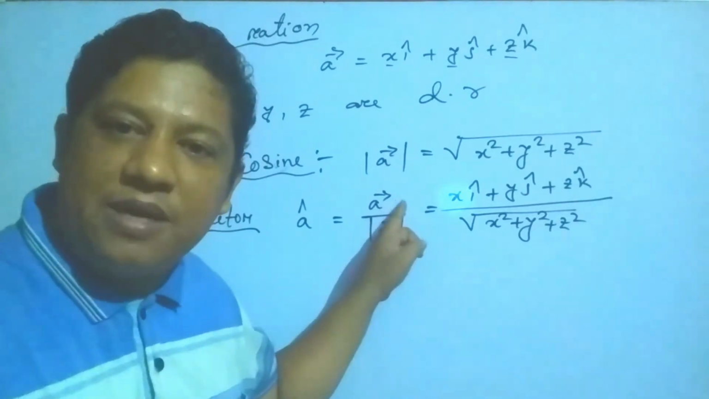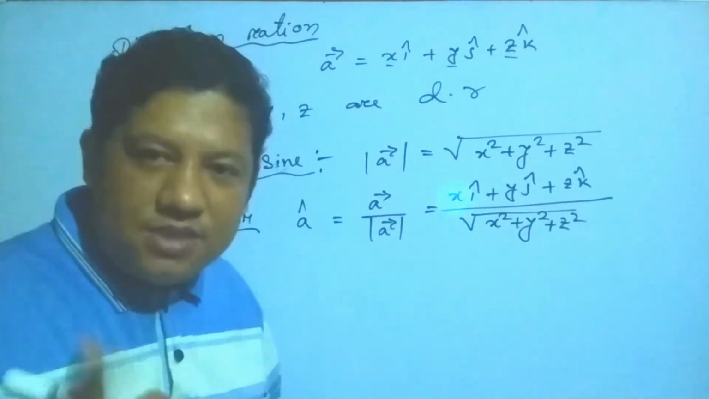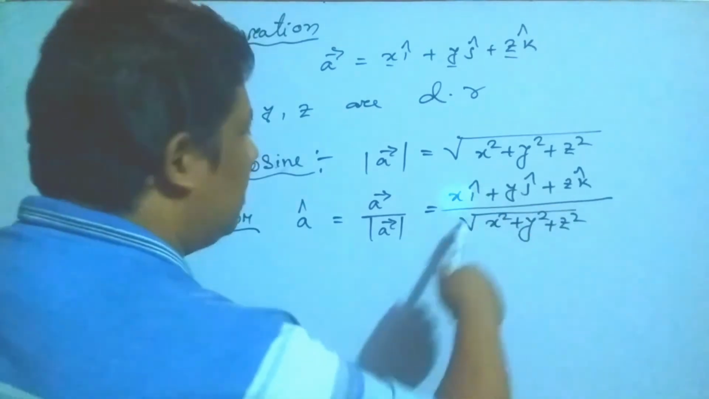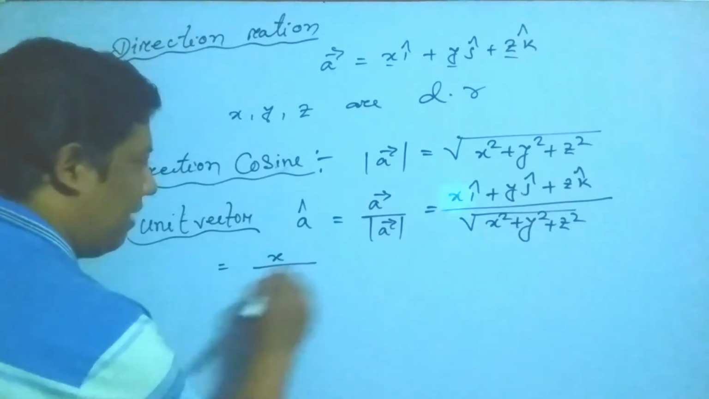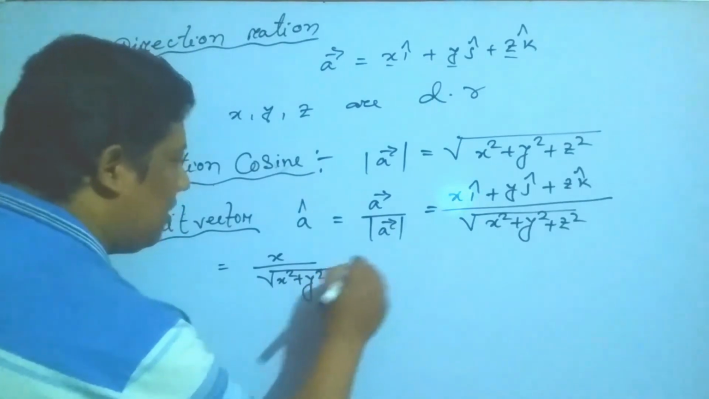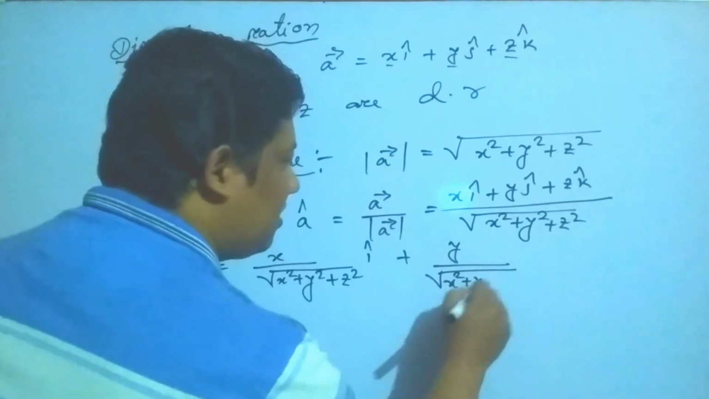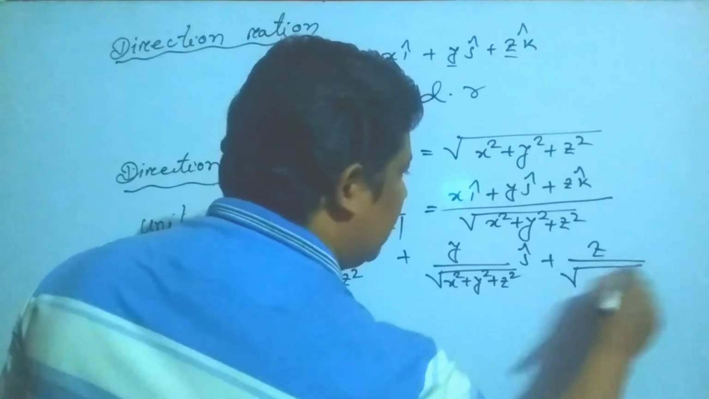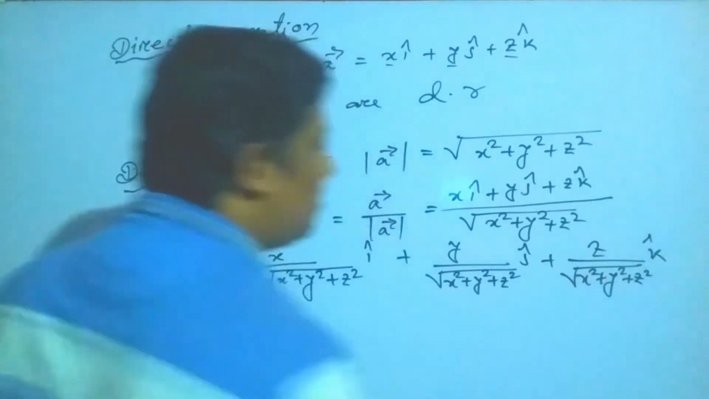You have to divide the vector by magnitude, so it is called the unit vector. So my students, if you want to find the unit vector, then you have to divide this by magnitude: x upon the magnitude √(x² + y² + z²) into i, next y upon √(x² + y² + z²) into j, and z upon √(x² + y² + z²) into k vectors.